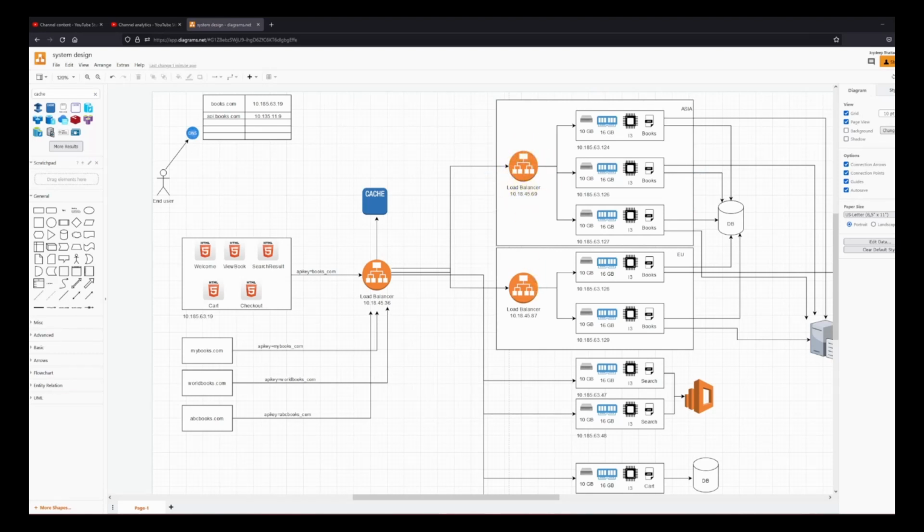So the load balancer is capable of sending the request based on your region as well, and it can send the traffic to a particular region. So it can be region aware, and when it sees that the traffic is coming from Europe, it will send it over here to this load balancer. He is going to do a round robin, and if it sees that the request is coming from India or Asia, it's going to send the request to this load balancer, who's going to do a round robin over here, or whatever policy that you choose.